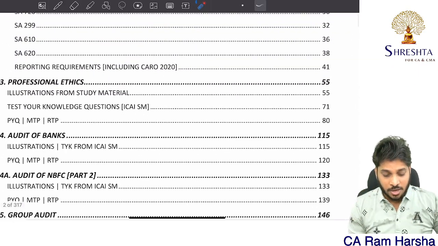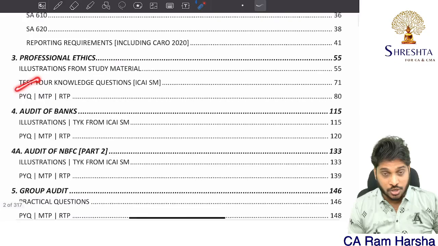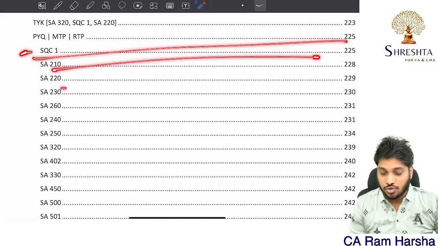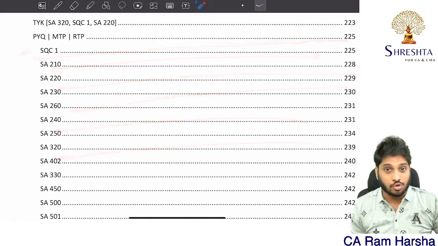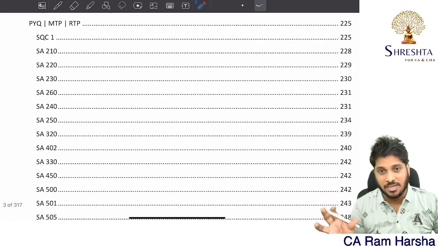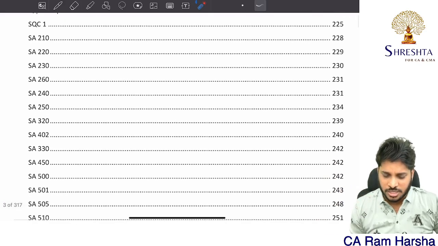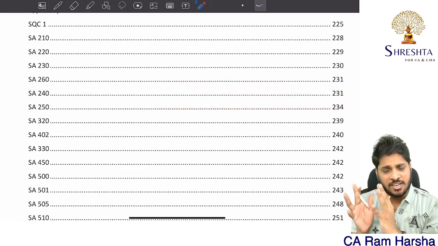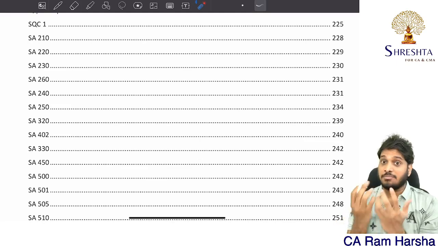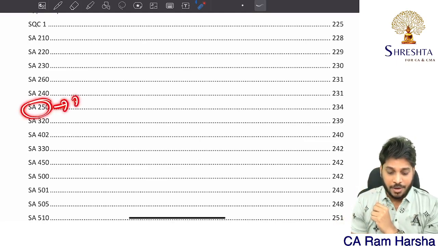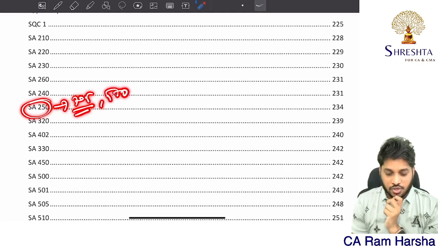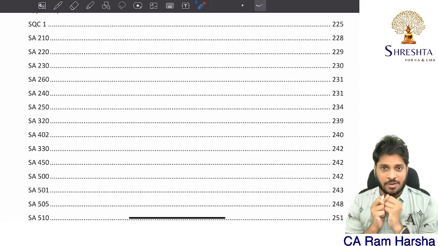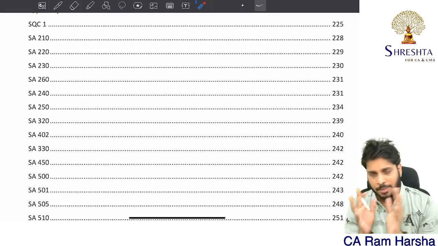You can see here for ethics: illustrations from study material, test your knowledge from study material, previous year questions. For all the topics, we have given a very detailed index so that when you're reading a particular standard, you can open that page number and read only the questions related to that standard. Sometimes under 250, they also integrate with 705, they also integrate with 570 and ask. So sometimes multiple standards will be covered. Of course, all those models are appropriately covered.